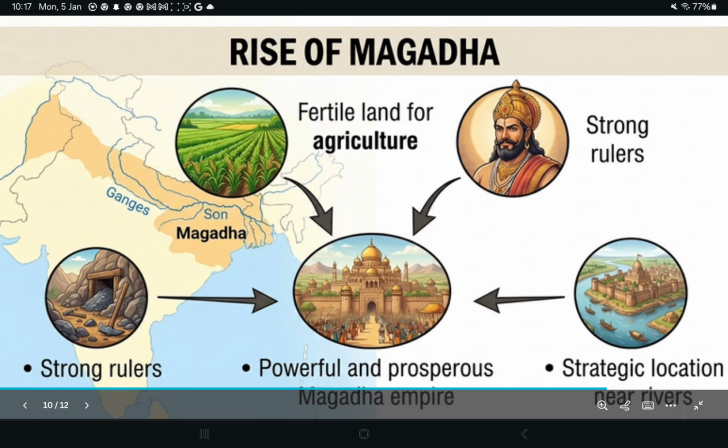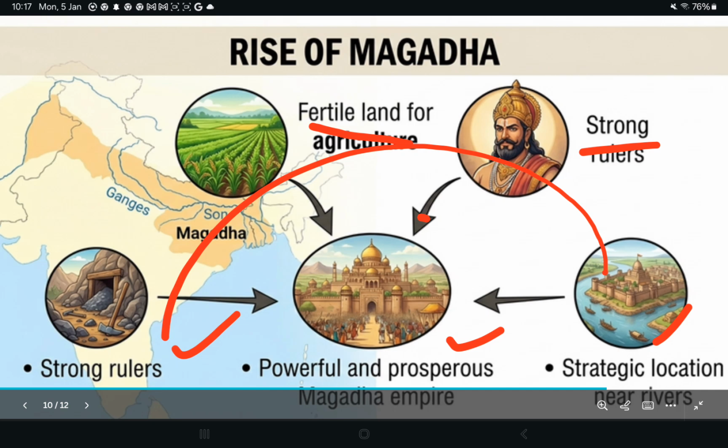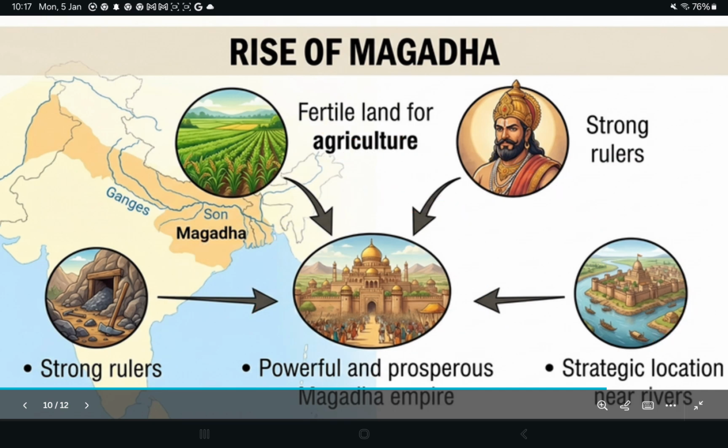Natural resources play an important role in history. Magadha became powerful because of fertile land, iron, strong rulers, and rivers.